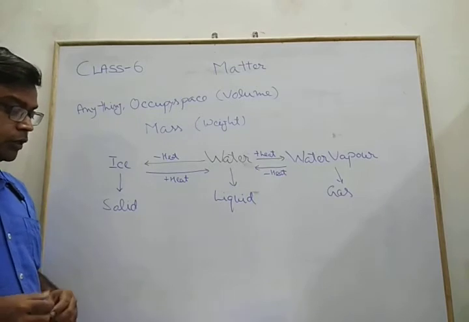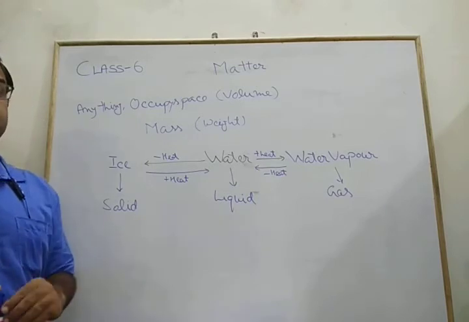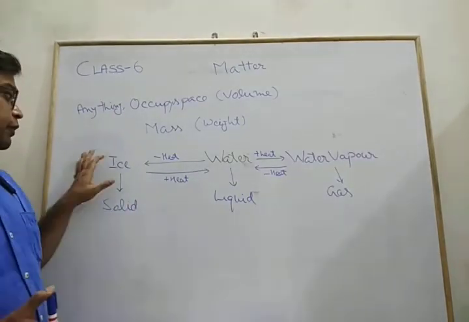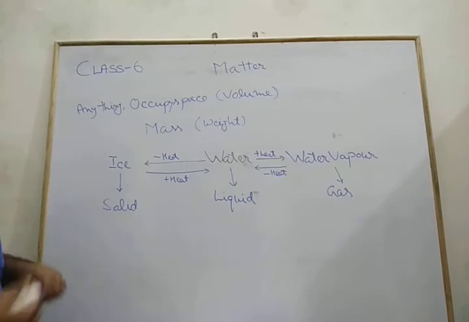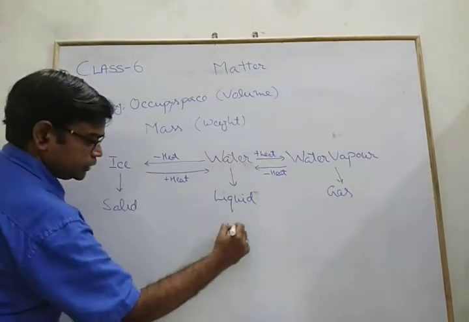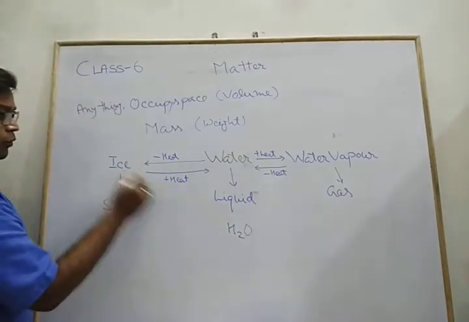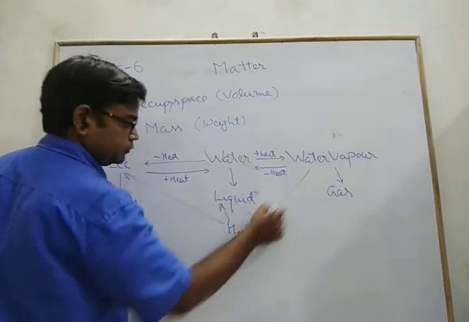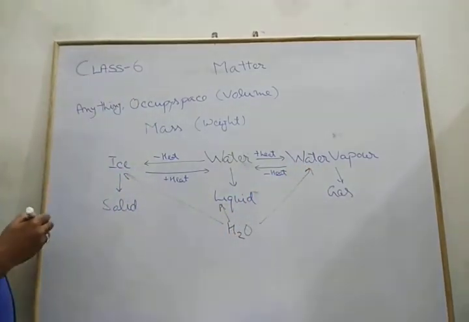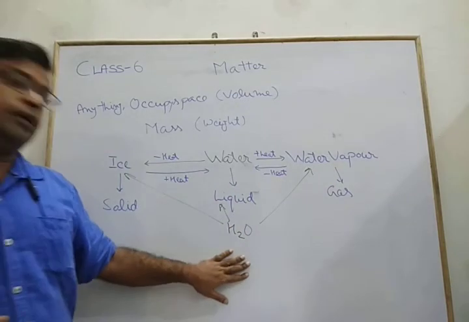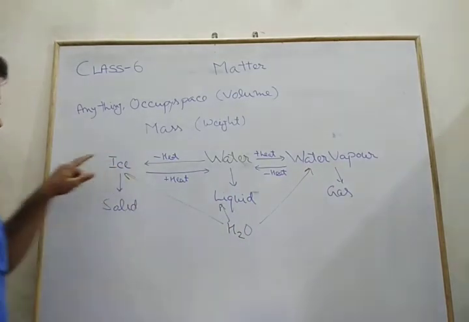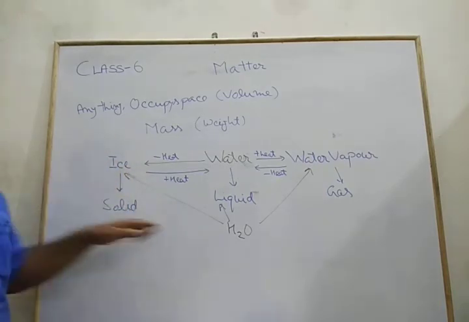Now next is what causes a difference in state. Why are there solid, liquid, and gas forms of the same matter? We know that in every one we have the same formula, H2O. This is the same formula for water, for ice, and for water vapor. It means in all these three we have the same matter, the same type of atom, and the same chemical composition. But the formation is different, the state is different.